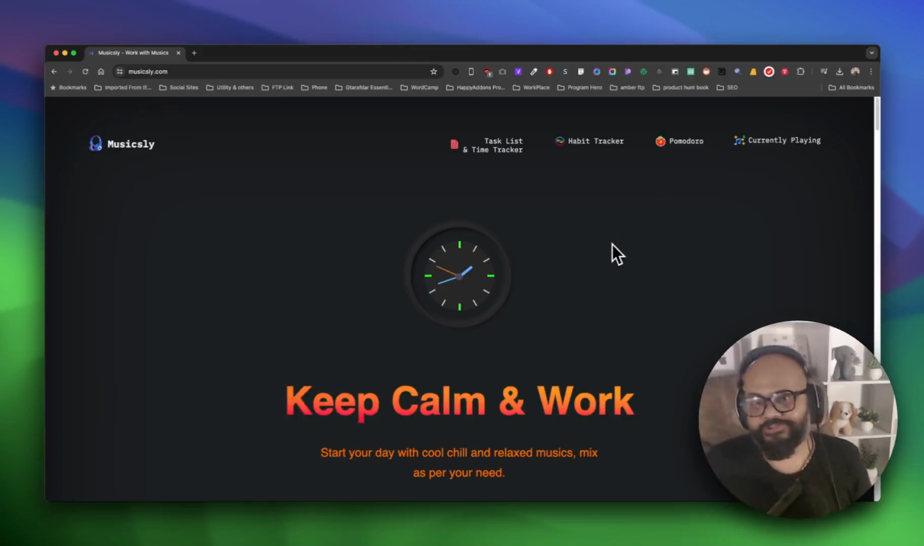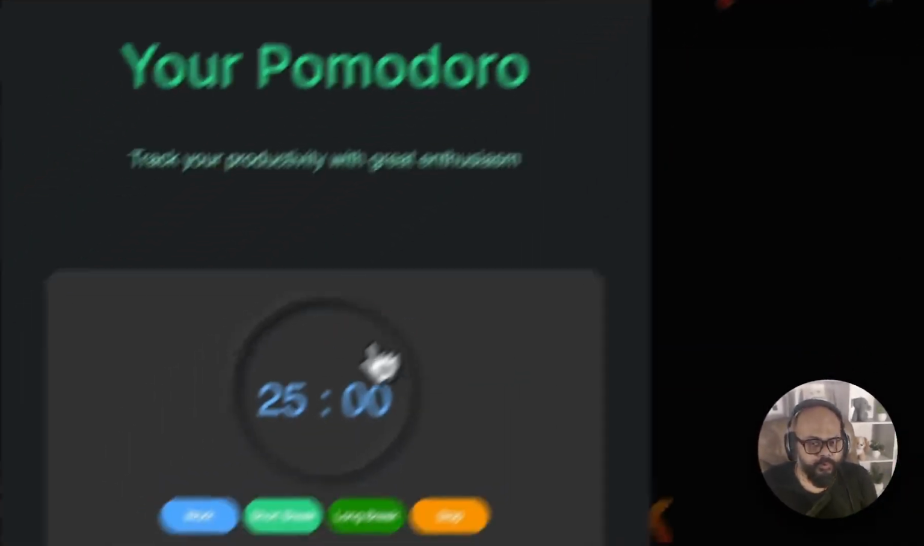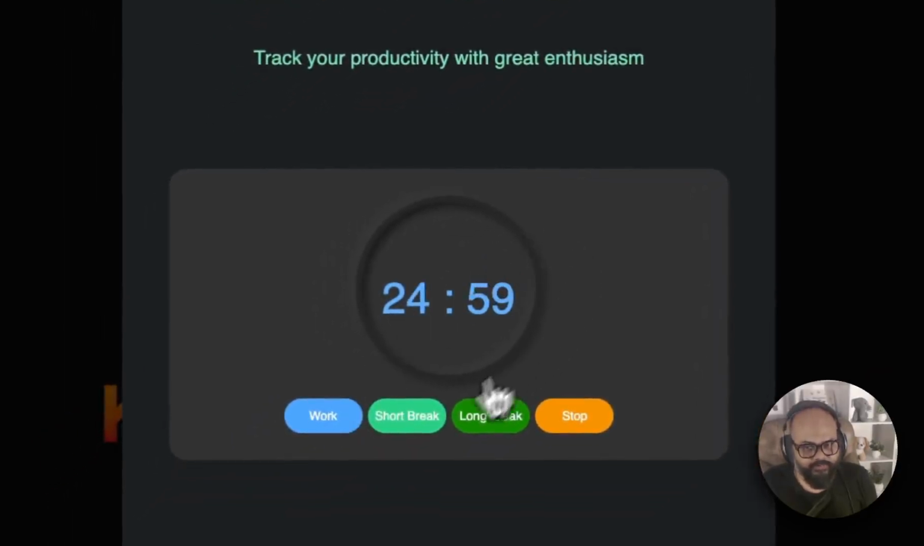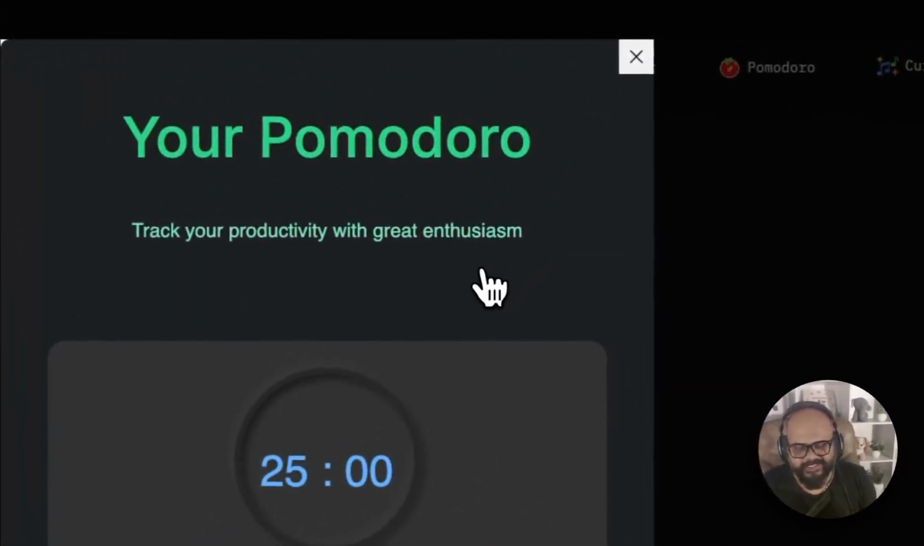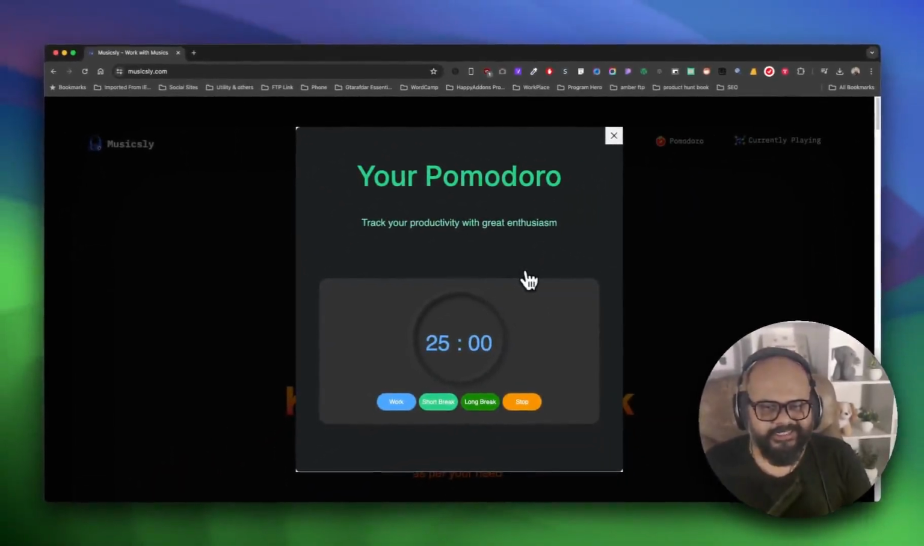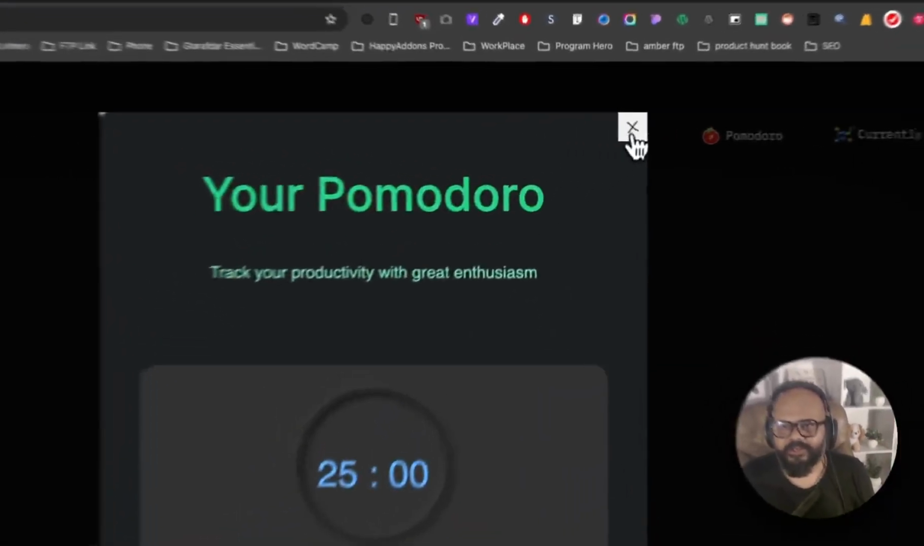And now another most interesting part, for people who focus very much on their work and want to regularly follow the Pomodoro technique. You will get the Pomodoro clock here. You can start the work from here. You can take a short break, or you can take a long break from here. Also, you can stop the work. These are very simple things. So you will get the basic Pomodoro clock here.